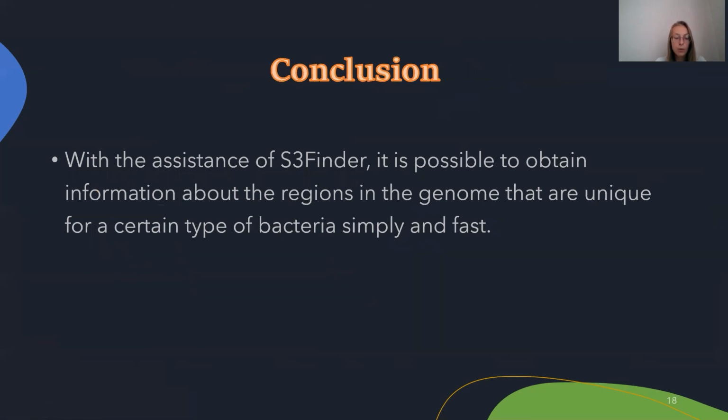With the assistance of S3finder, it is possible to obtain information about the regions in the genome that are unique for certain types of bacteria, simply and fast. Now the pipeline is a set of separate programs. In the future, we plan to design the algorithm as a whole. We plan to improve S3finder and make the program convenient for anyone to use, so that researchers who don't have the ability to use bioinformatic tools can also select primers for their object of research.